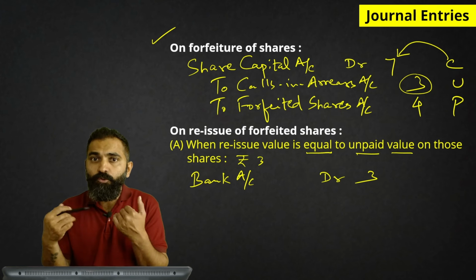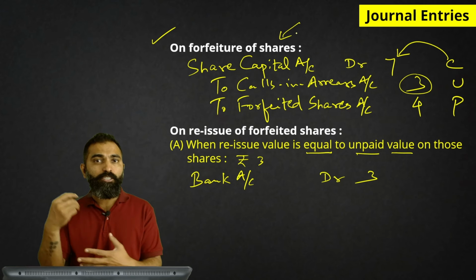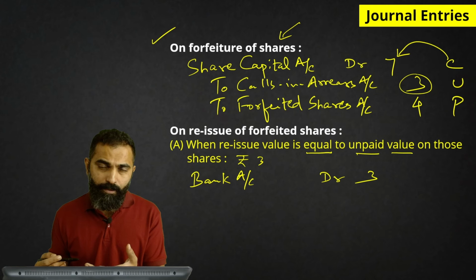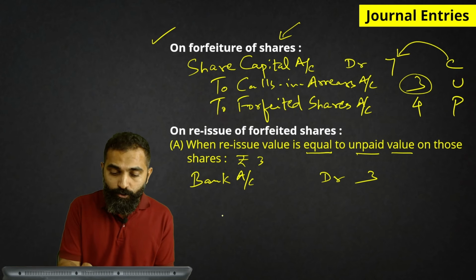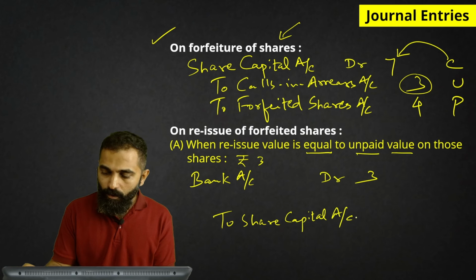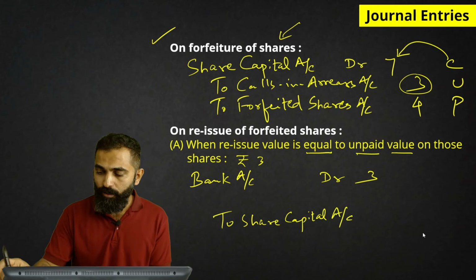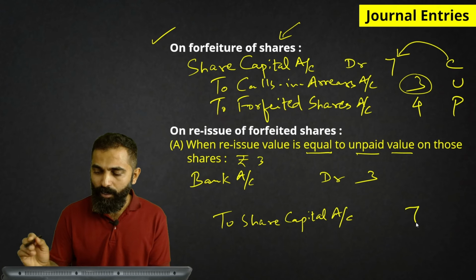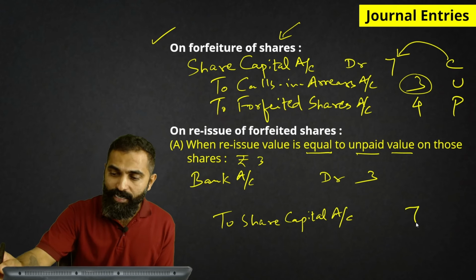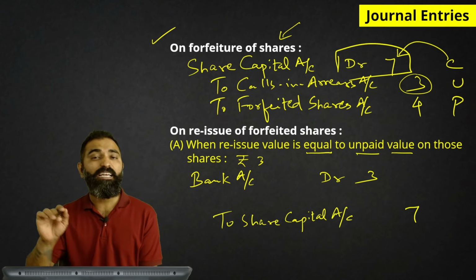So when we reissue these shares which were forfeited, when we are reissuing them, we have to ensure that our share capital account goes back to rupees 7. We had debited it with rupees 7, it should go back to rupees 7 unless some other call is made.